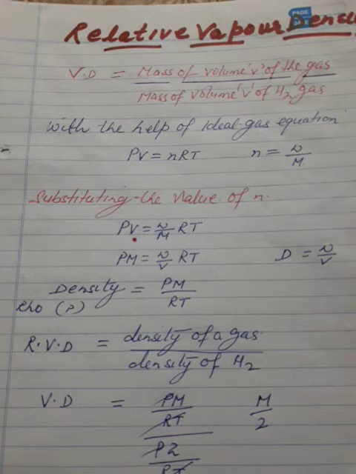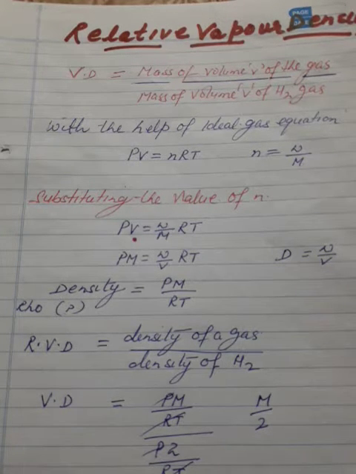If the mass of a sample of a gas is W and molecular mass is M, then n will be equal to W upon M. So substituting the value of n in the gas equation, what will we get? PV is equal to W upon M RT, or we can also write PM is equal to W upon V RT.